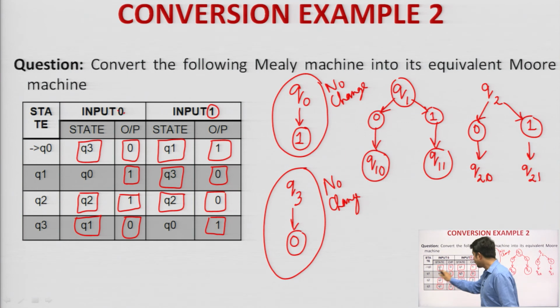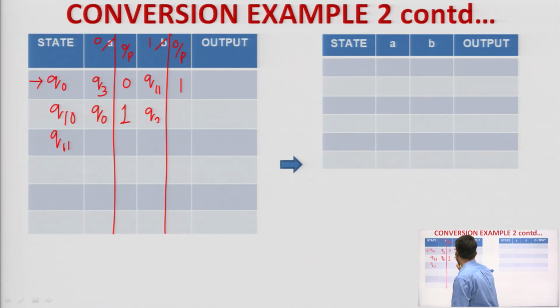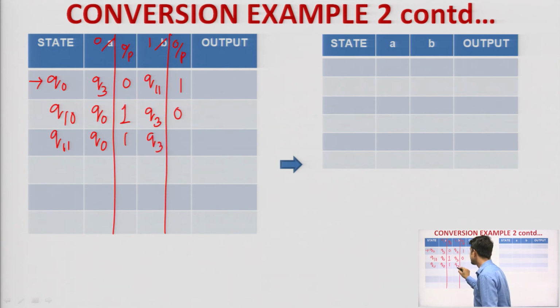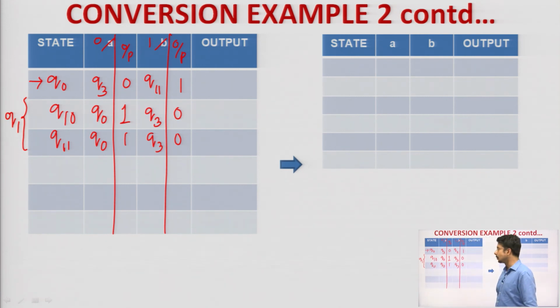Now, q1 on seeing input alphabet 1, where is it going? q3. Is there any change in q3? No change. So, I will write q3 and output will be 0. So, the same step you need to write down in the next step, because this concept I am writing for q1 only, which I have divided into q10 and q11.